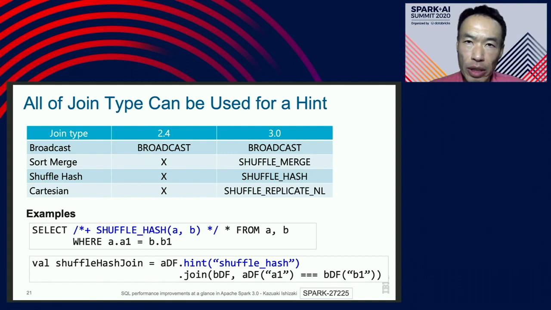From Spark 3.0, we can set any join type as a hint if Catalyst selects another join type that we do not expect. Here are examples of how to specify a join hint in your program in SQL or DataFrame. So it is important to easily understand the query plan to know what join type is selected by Catalyst. If the selection is not suitable, you can suggest a better join type by using this feature.